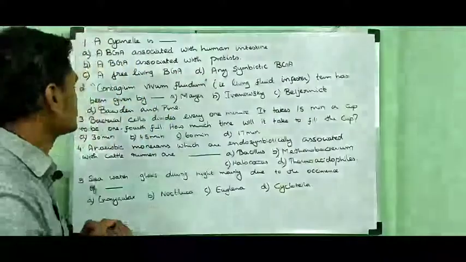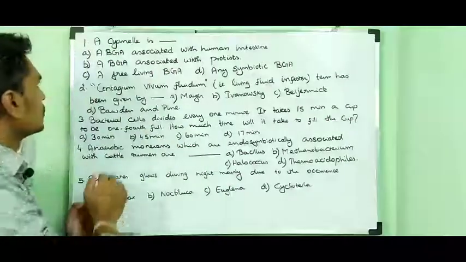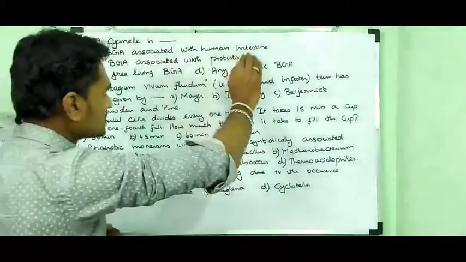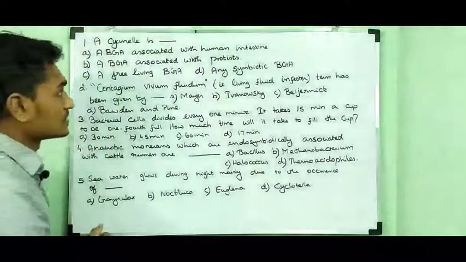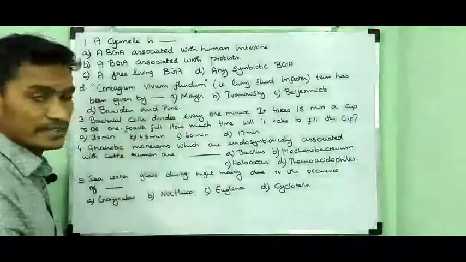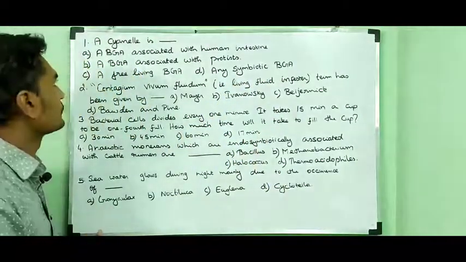The first question: a cyanelle is dash. Option A, blue-green algae associated with human intestine; option B, blue-green algae associated with protist; option C, a free-living blue-green algae; and option D, a symbiotic blue-green algae.